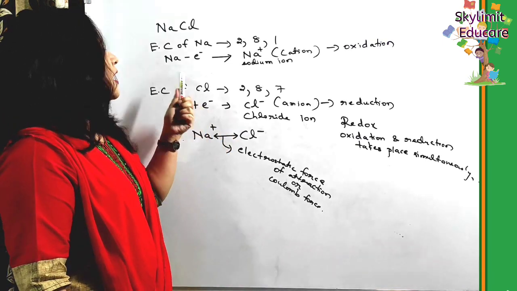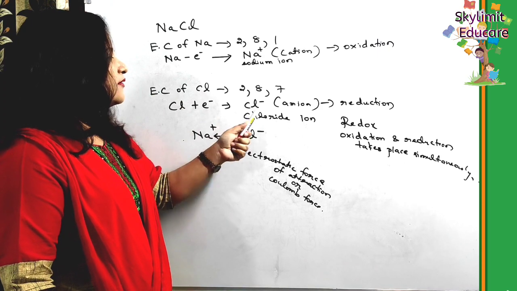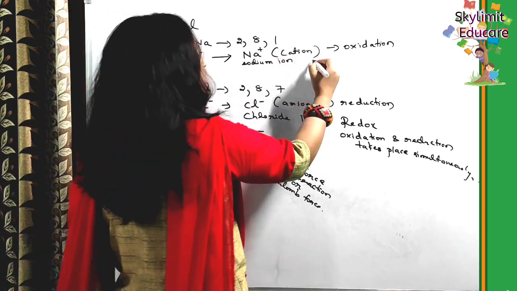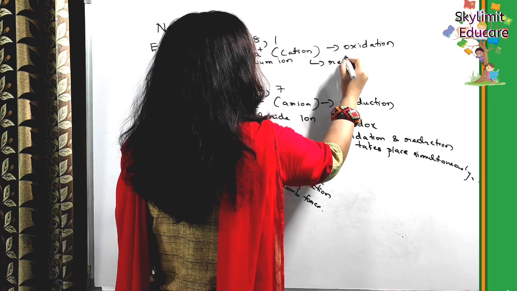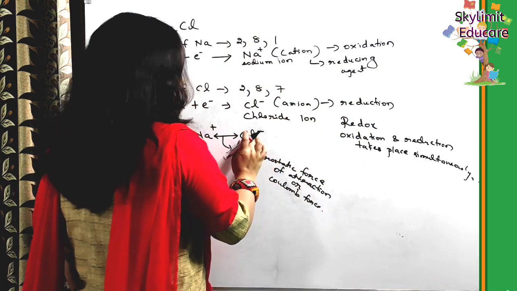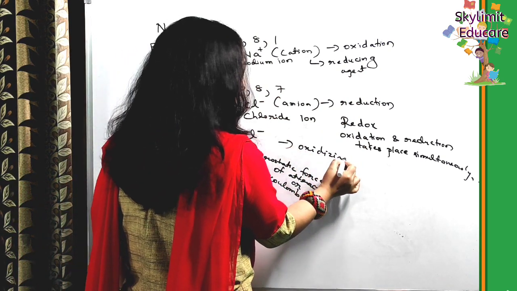Clear, students? What is getting oxidized is called the reducing agent, and whatever is getting reduced is called the oxidizing agent. Remember it, okay?